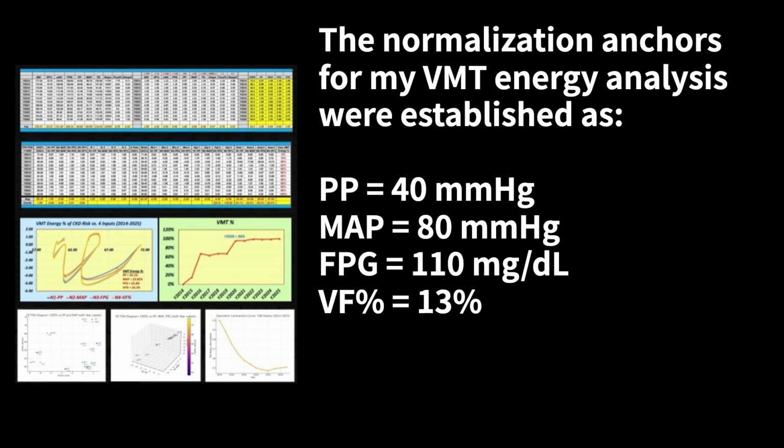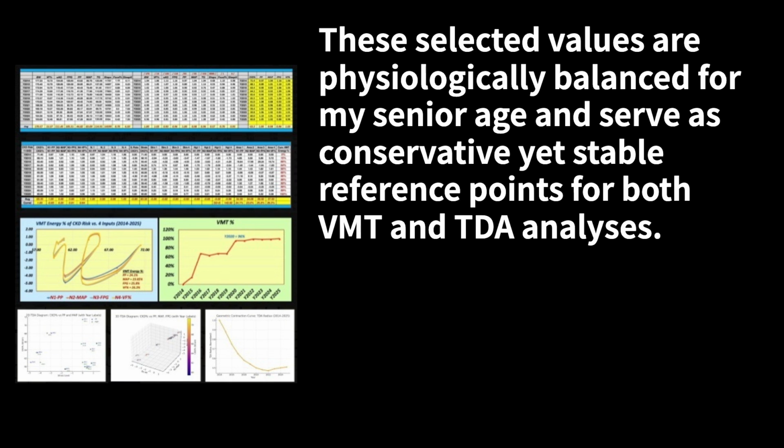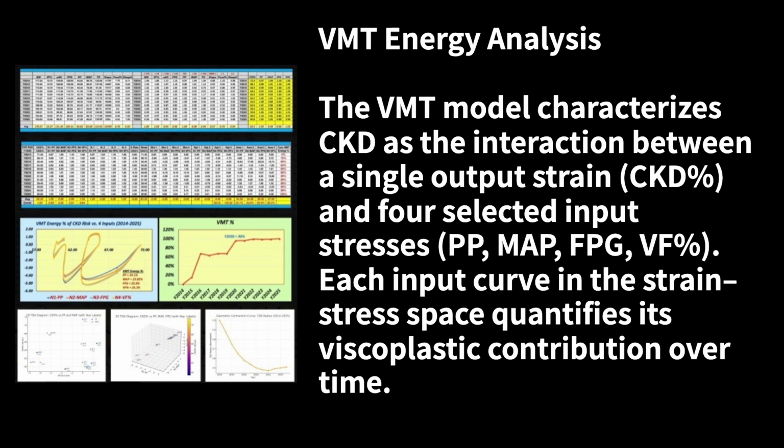The normalization anchors for my VMT energy analysis were established as PP is 40 mm of mercury, MAP is 80 mm of mercury, FPG is 110 mg per deciliter, VF% is 13%. These selected values are physiologically balanced for my senior age and serve as conservative, yet stable reference points for both VMT and TDA analyses.